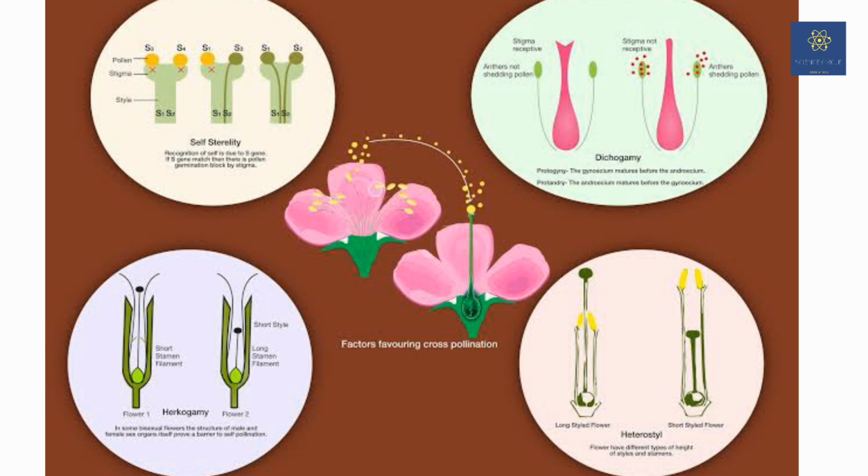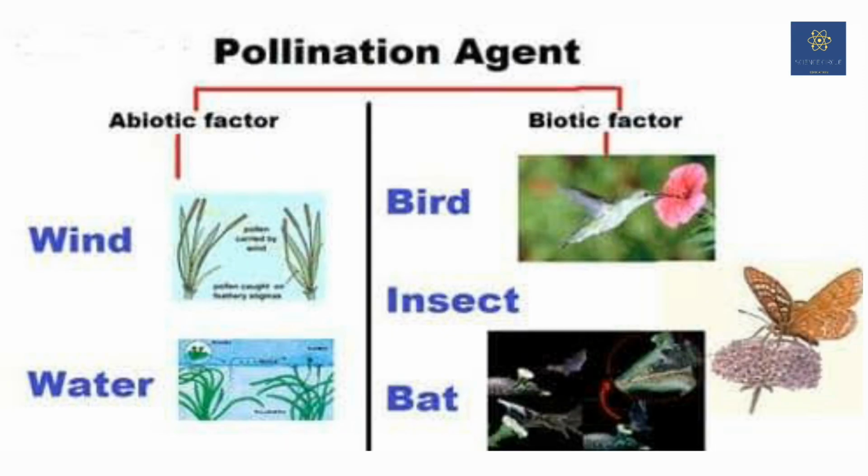Now we will be studying the agents of cross-pollination. Here we will see that both biotic and abiotic factors can be responsible for cross-pollination.